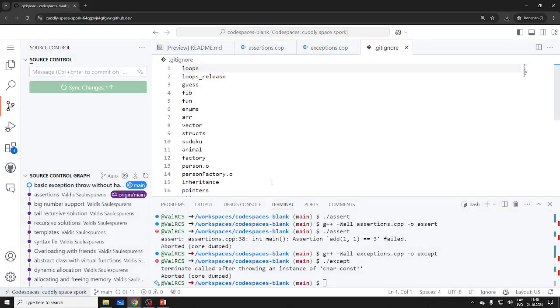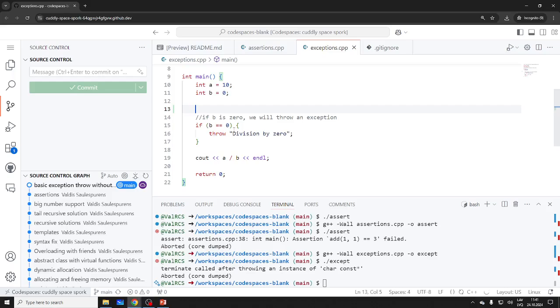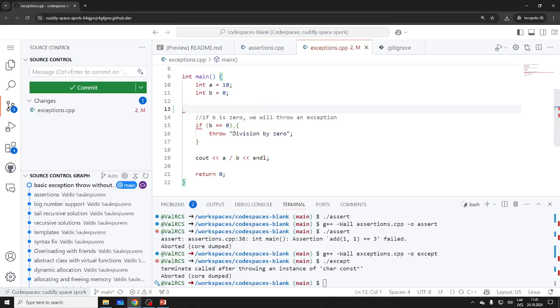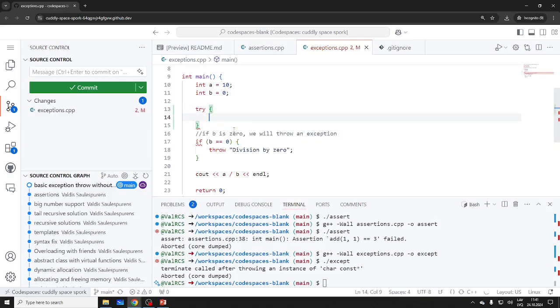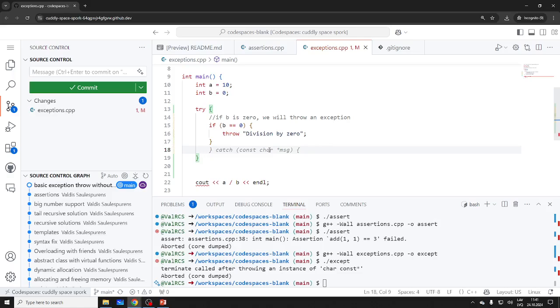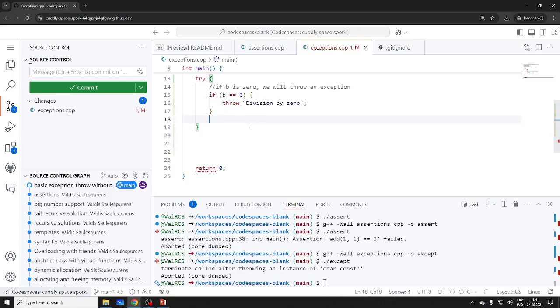So I would need to actually handle it. Of course, I will put it inside the try catch block. So let's put this inside try. No, sorry, try, right? I will put this here. Of course I need to do it this way. And this means that cout, we'll do catch in a moment. So this one needs to go here. This means I can safely.